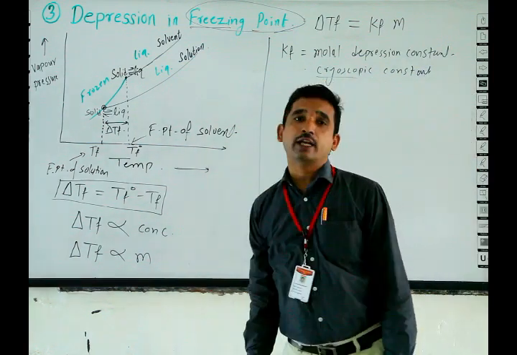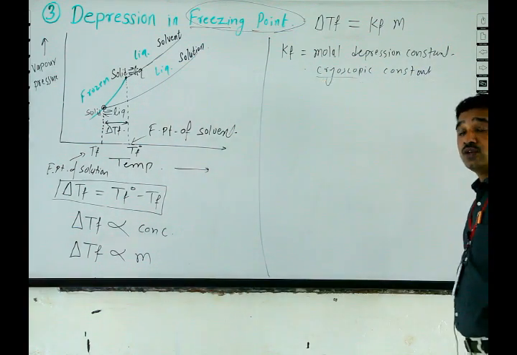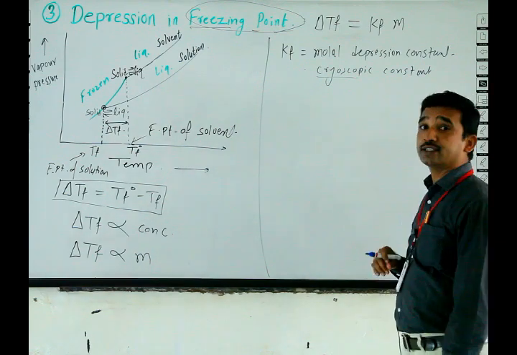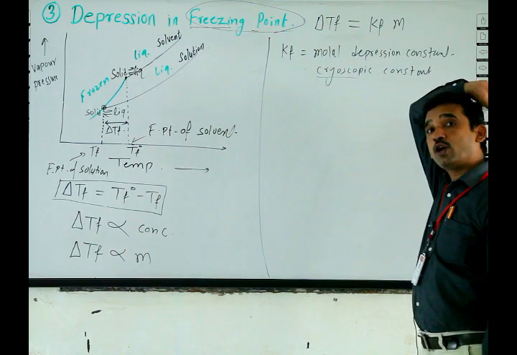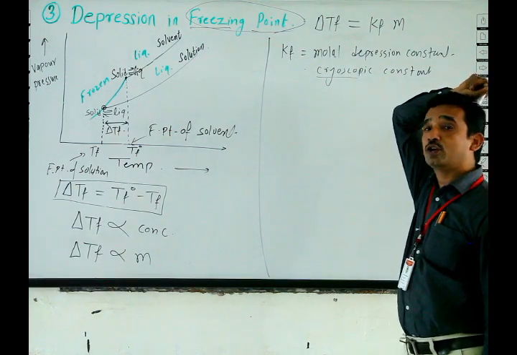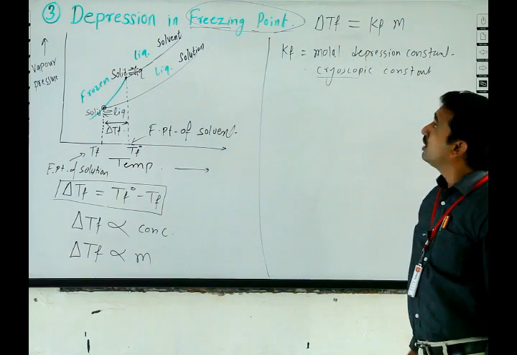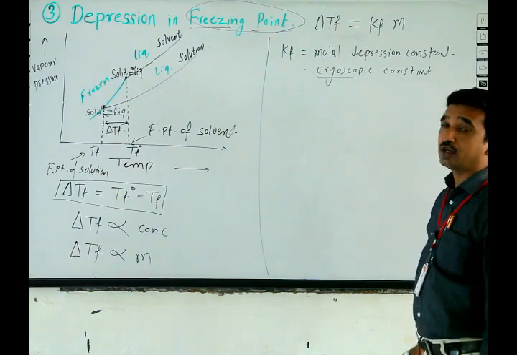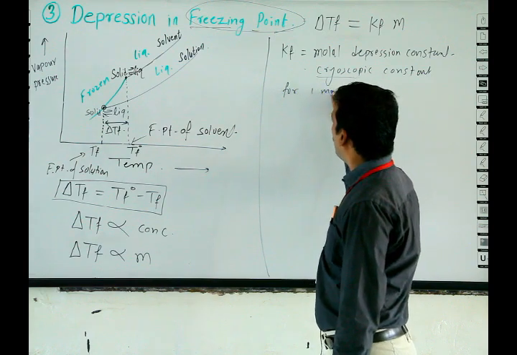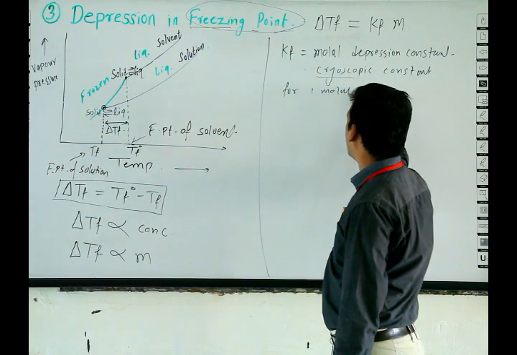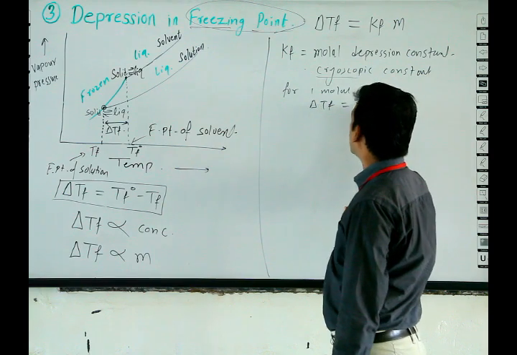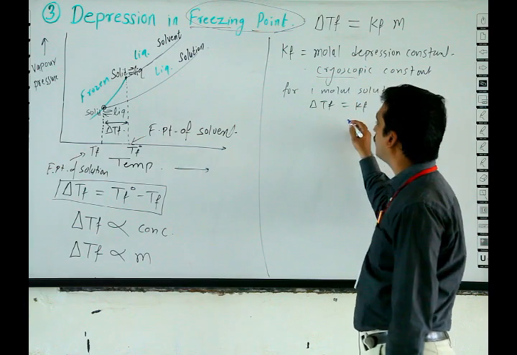Cryoscopy is the technique where the process takes place at a lower temperature, so the constant is called cryoscopic. For boiling point, the constant is the ebullioscopic constant. Here the constant is the cryoscopic constant. Suppose for 1 molal solution, delta TF is equal to KF.